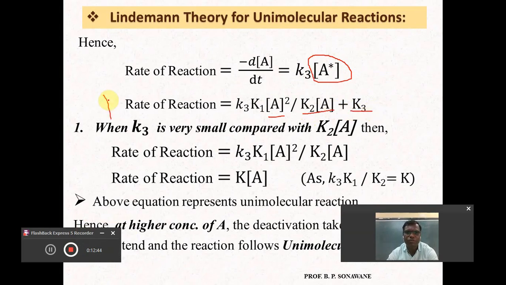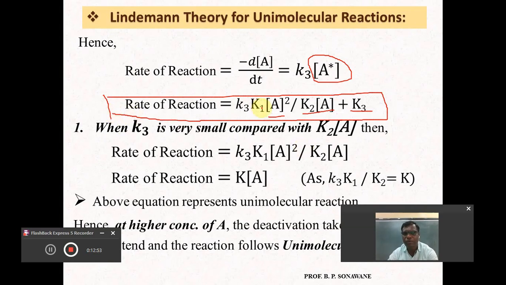And now this is the equation for what? This is the equation for the rate of this unimolecular reaction. Definitely, instead of all this, K3, K1 divided by K2, all these are rate constants. It means that these are constants. Instead of this constant we can put another constant. And there are three cases, particularly based upon the same equation.